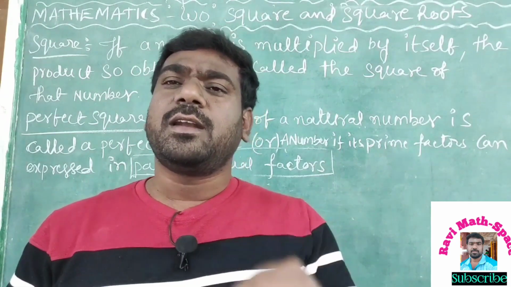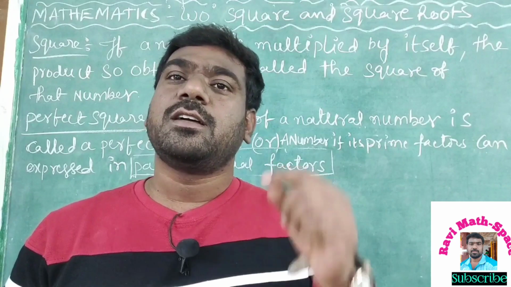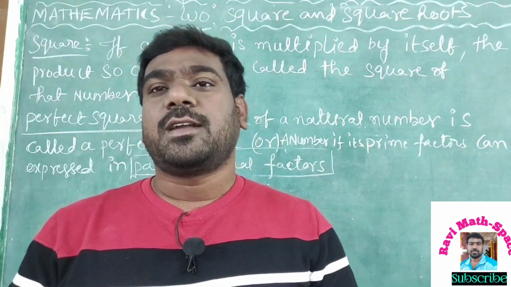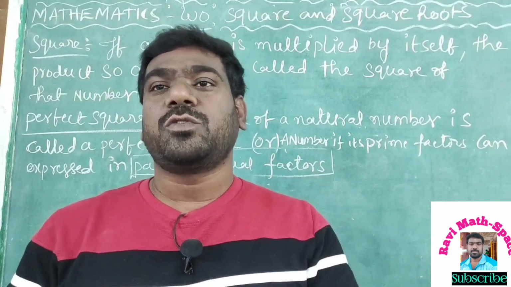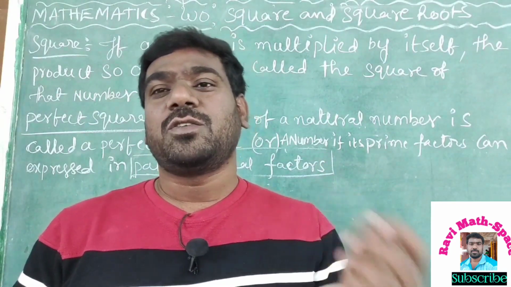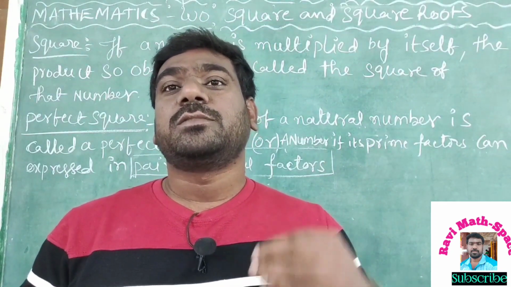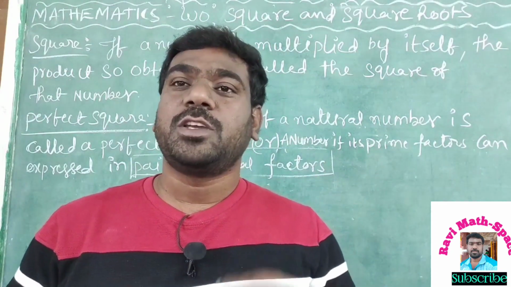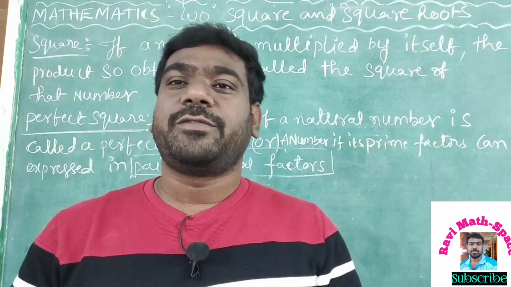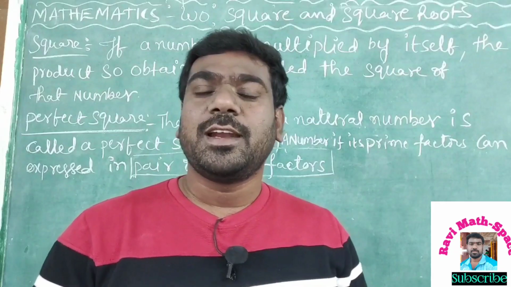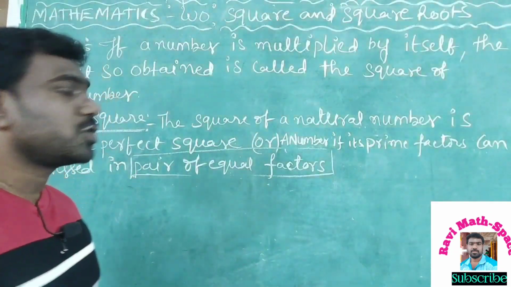That's why we should 100% learn the squares and the cubes. Every student should learn at least squares from 1 to 25 and cubes from 1 to 15. This memorization gives a lot of confidence to students.